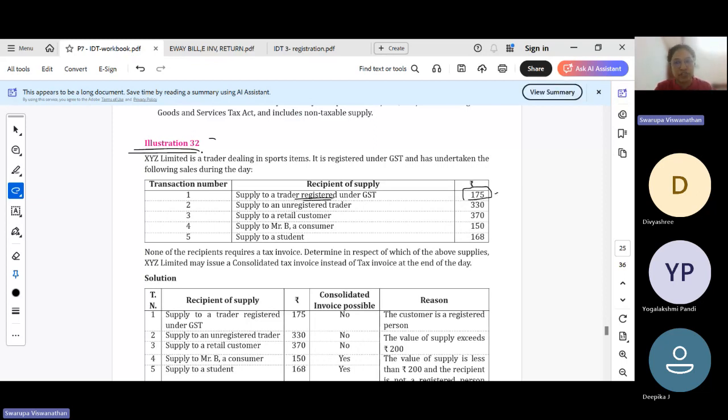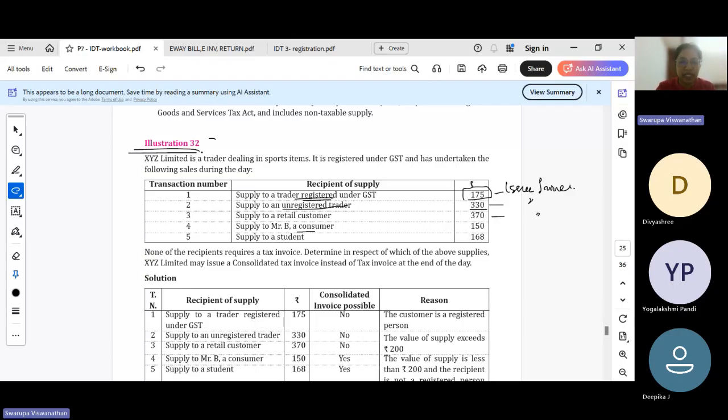So we have to issue an invoice. We cannot issue a consolidated invoice. We have to issue a specific invoice. Then supply to an unregistered trader, value is 330. So it is greater than 200. So you will have to issue a separate invoice. Supply to a retail customer 370. Again, we have to issue a separate invoice because the value is greater than 200.